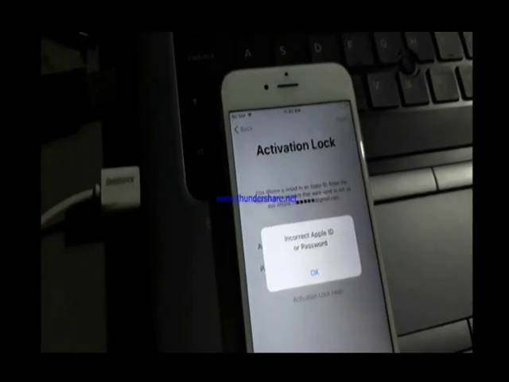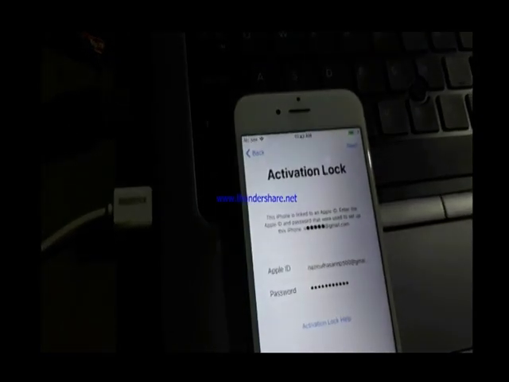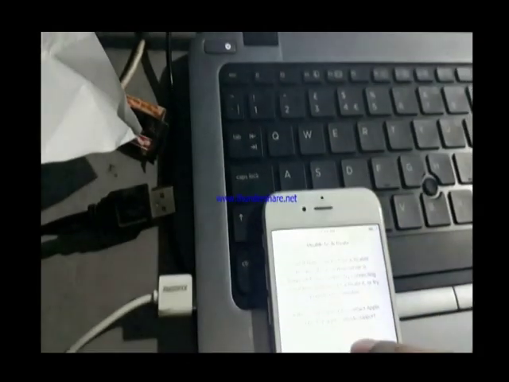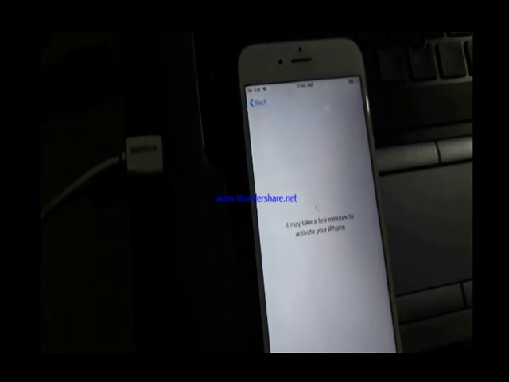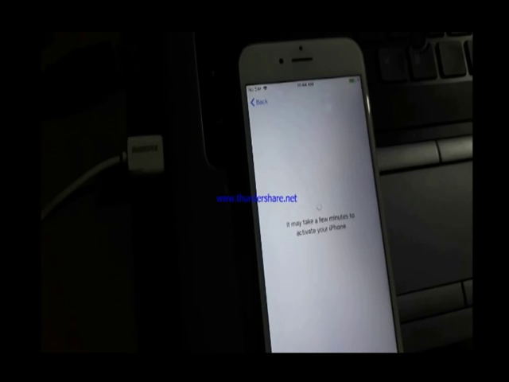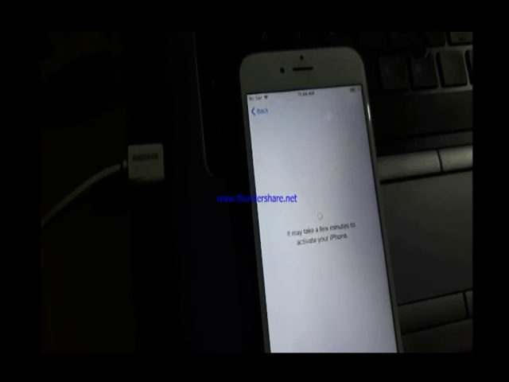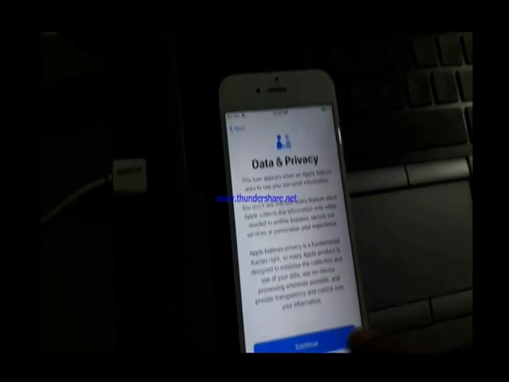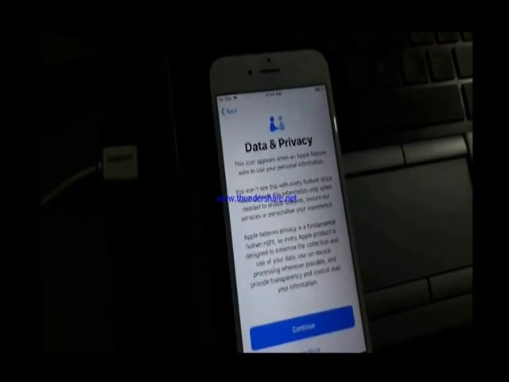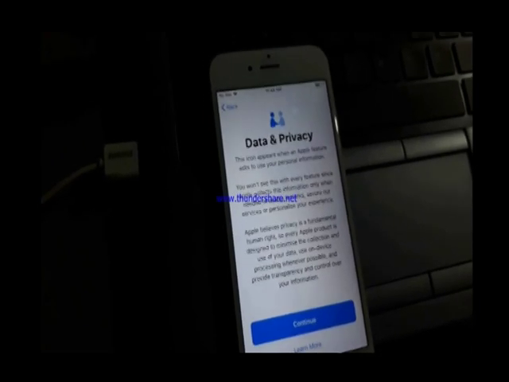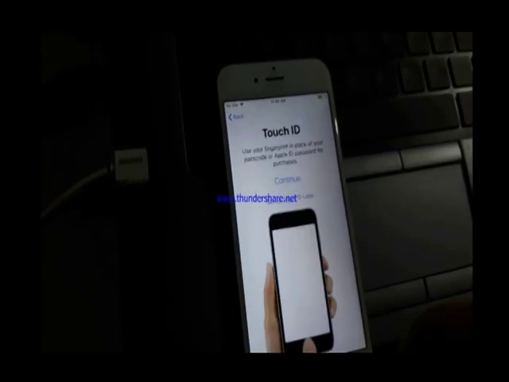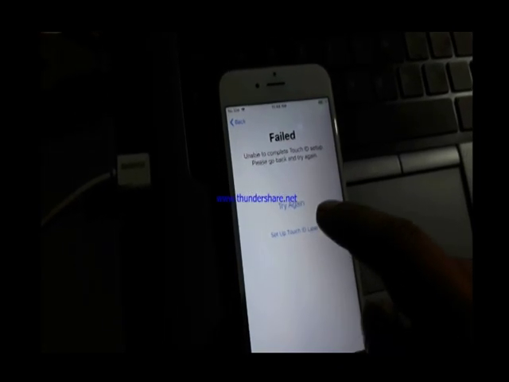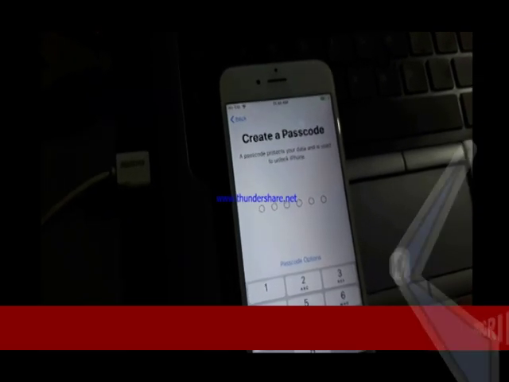I type the phone owner's Apple ID and password, the ID used before on this phone. It takes some time. Okay, wrong. Try again. Oh friends, finally successfully skipped these steps with this phone owner's Apple ID and password. So press continue. Set up passcode.